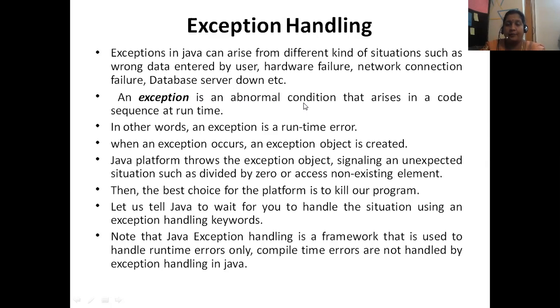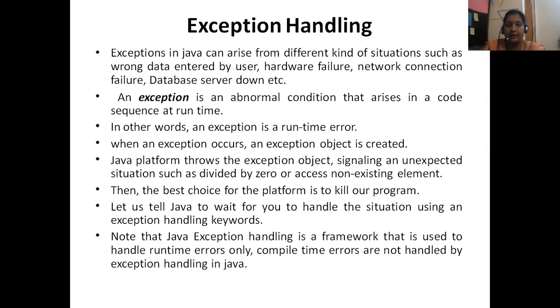An exception is an abnormal condition that arises in a code sequence at runtime. So in other words, we can say that exception is a runtime error. When an exception occurs, an exception object is created. So the Java platform tries to throw that exception object, signaling that an unacceptable situation has happened, such as divide by zero, array index out of bound exception, null pointer exception, or accessing non-existing elements.